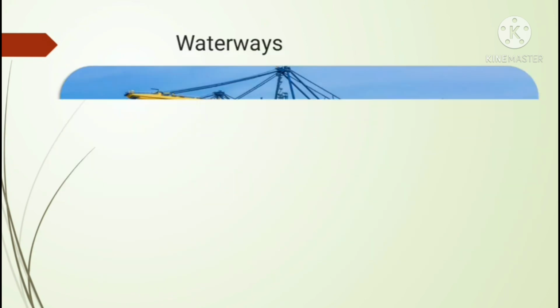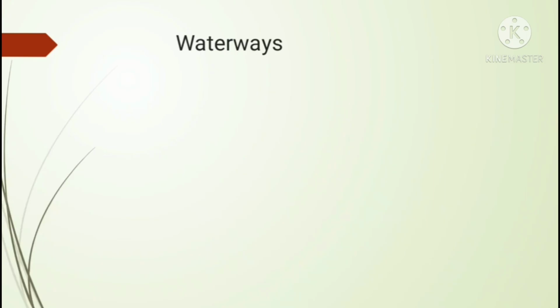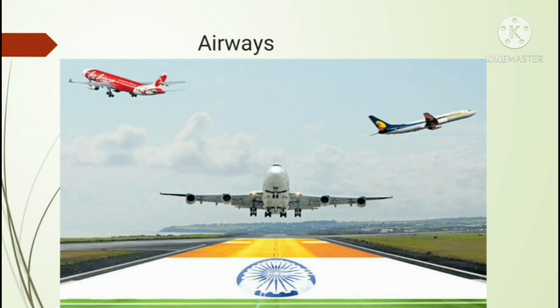Now you can see in the picture that there are waterways, railways, then there are airways.